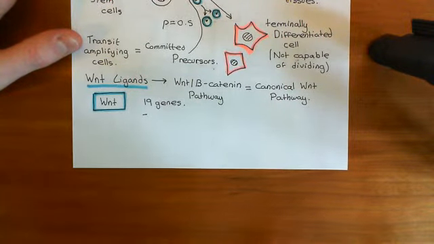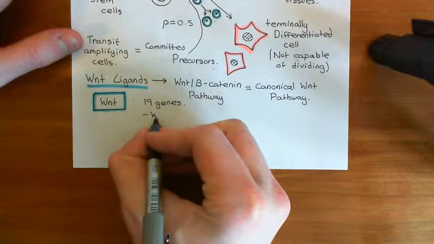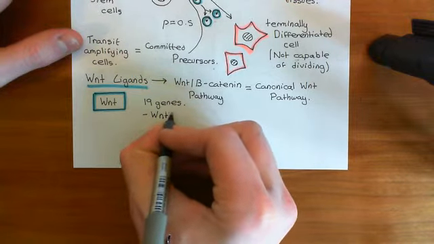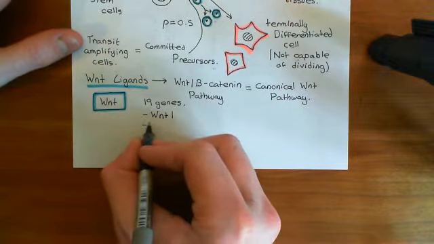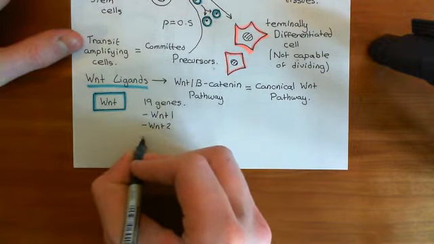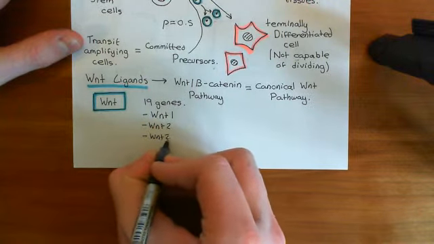Now, it's reasonably sensible nomenclature. I mean, every single one is called Wnt, followed by a number. Okay, so at least they're not all named after the different scientists who discovered them. But it's not perfect. If it was perfect, it would just be Wnt1, Wnt2, Wnt3, Wnt4, all the way down to Wnt19. It's not quite like that. Okay, so, the Wnt proteins then. Well, firstly, the genes. So there is the Wnt gene number 1. There are then 2 Wnt2s. There is Wnt2, and then there is also Wnt2b.